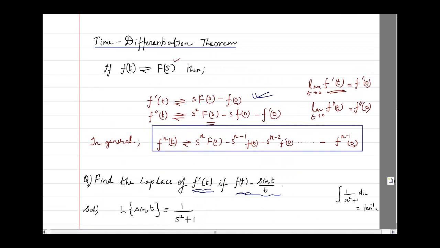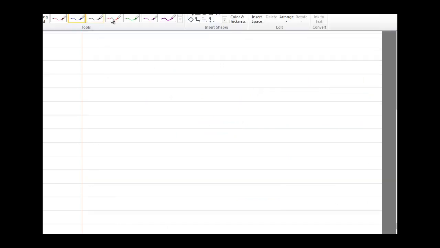Okay, next we will do another property which is called the time integration property. Just like the time differentiation property, we have the time integration property.